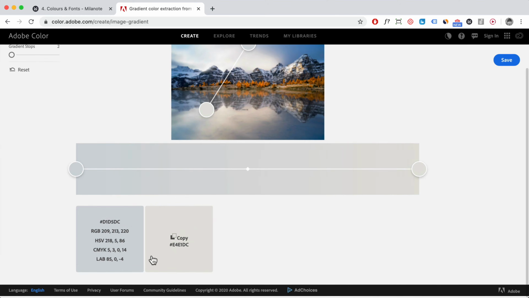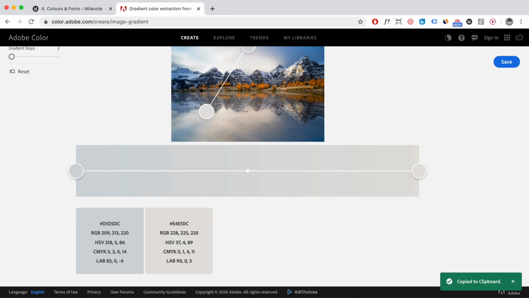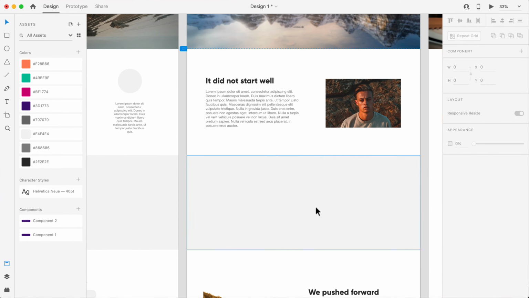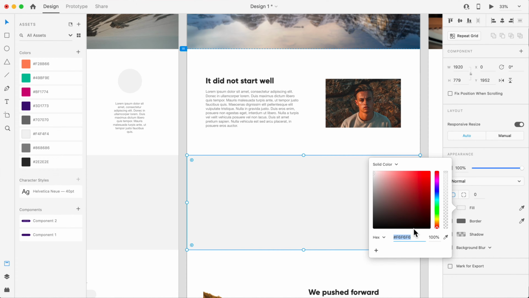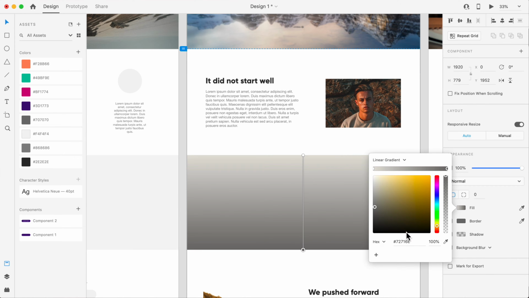Okay, then we can take the color here, go back over here, Adobe, and we can click on the fill, paste the color code, hit enter. Oops, I forgot to select linear gradient. All right, I meant to put that in first.